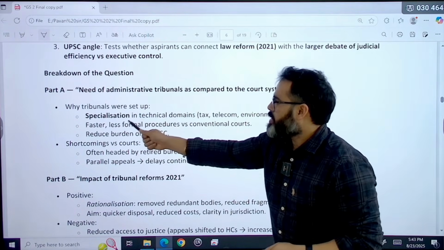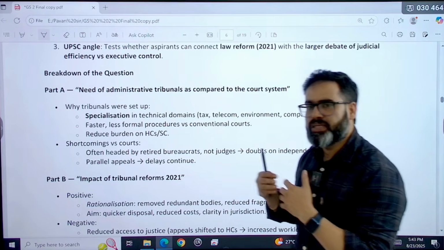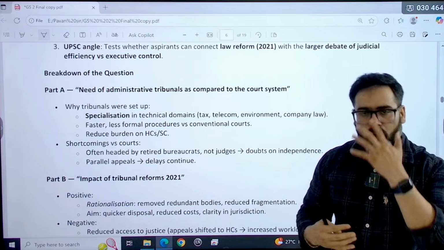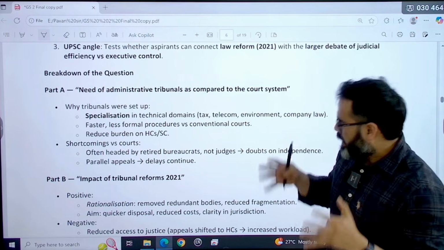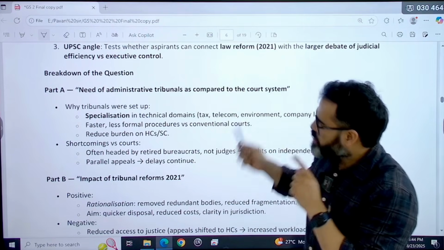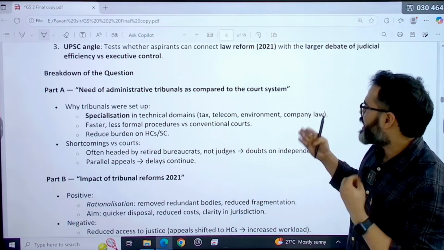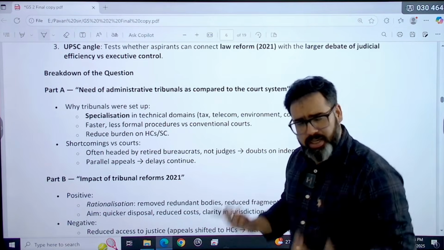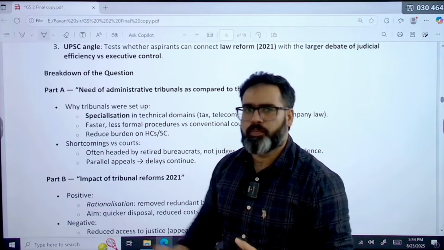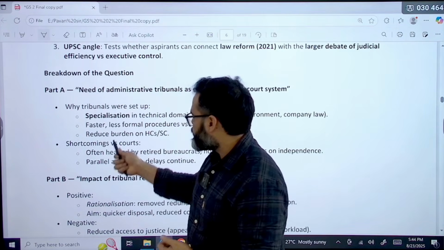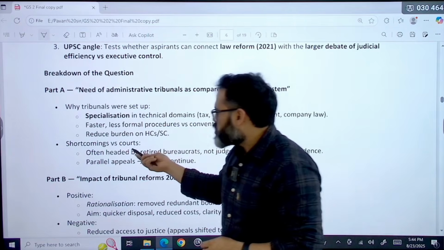Because we require specialization in technical domains. Because those judges who are basically in the benches in High Court and Supreme Court, they are not the expert basically in this technical domains. Because of that, we needed basically this tribunals, like tax, like telecom, like environment, like company law. This was the reason. Second important reason, faster है ये. Court जो system है that is slow and court is already overburdened. So this is basically faster, less formal procedure versus conventional court, and it reduces burden on High Court and Supreme Court.